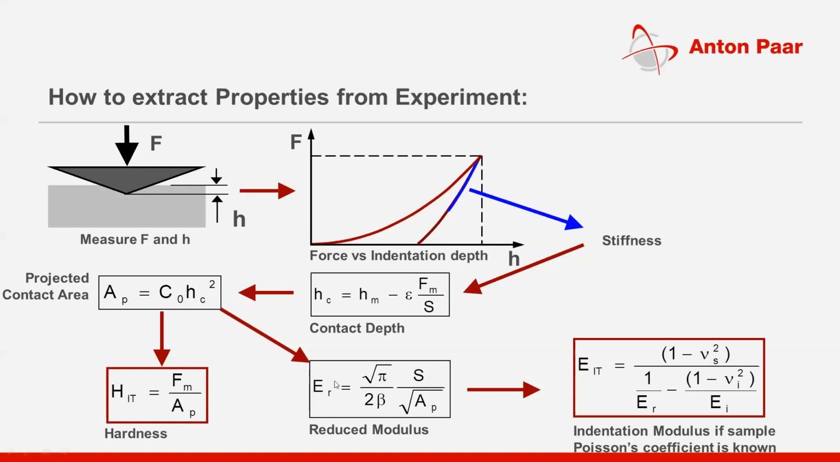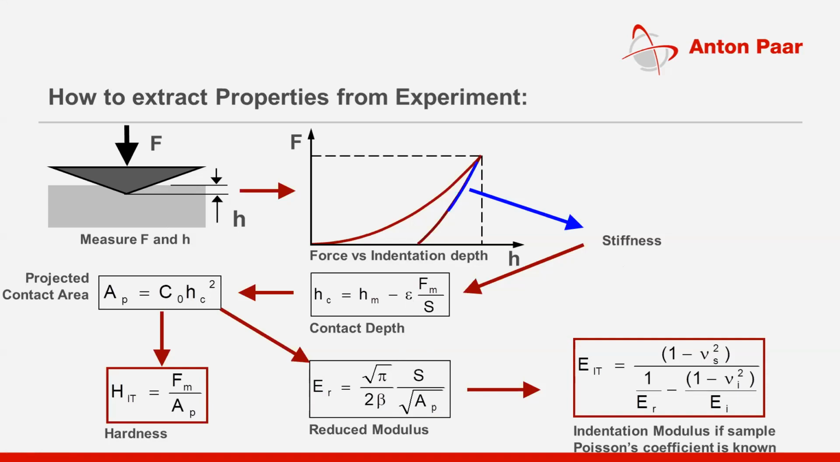Then the reduced modulus. The reduced modulus is a function of, again, stiffness and the contact area. Beta is again a constant which depends on the geometry of your indenter. Different geometry, different beta. Different geometry, different C0. So C0, beta and epsilon are dependent on the geometry of the indenter. You got stiffness, you got contact area, you have beta. Once you put these values into this equation, you will get the reduced modulus.